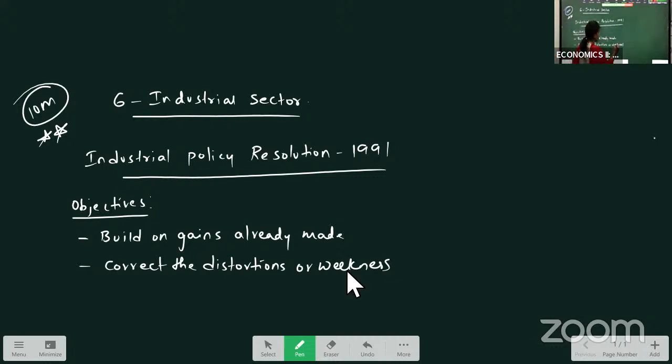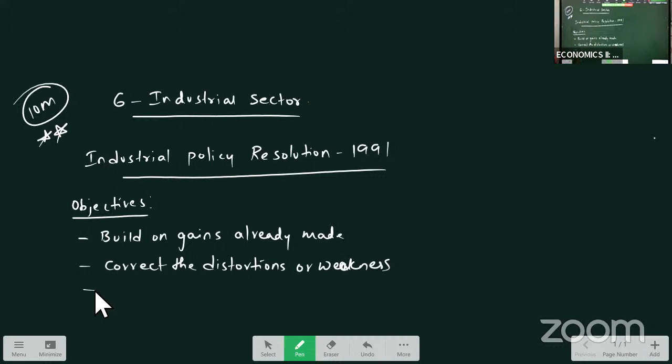We have to look at what our weaknesses are, what distortions are disturbing the industrial sector from doing more and more production.